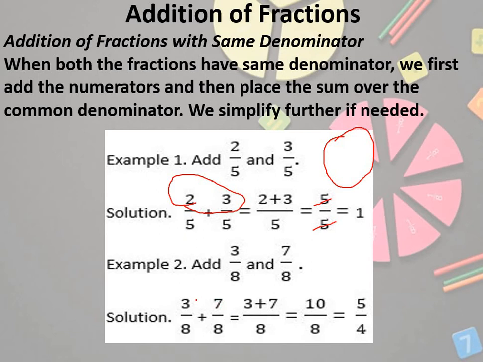Again, what you can do here, the next one is given to you. 8, 8, same denominator. Keep the denominator as one common 8. Now add this, 3 by 7. Okay, 10 by 8. Now this 10 by 8 is, yes, you are absolutely correct, an improper fraction. So you can convert it into a mixed fraction and the lowest term also.